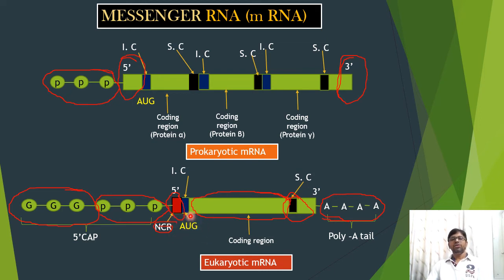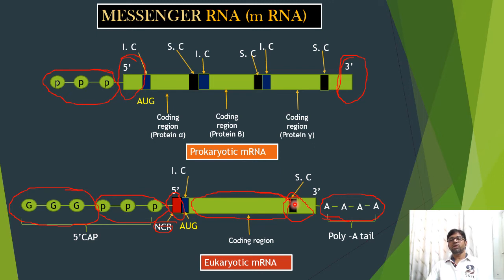After the initiation codon, you find the coding region on the mRNA. This is the coding region, which consists of about 1500 nucleotides. This region translates proteins. After the coding region, you find a stopping codon. The stopping codon is present after the coding region.